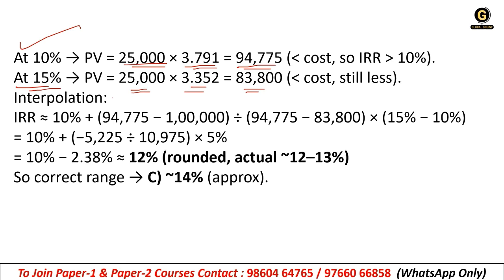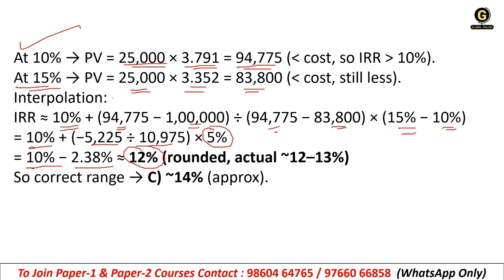Interpolation will be IRR equals 10% plus 94,775 minus 1 lakh divided by 94,775 minus 83,800, into 15% minus 10%. Okay, then 10% plus this is calculated. The 15 minus 10, then 5% will be remaining. 10% plus 2.38%. So right answer will be 12%.